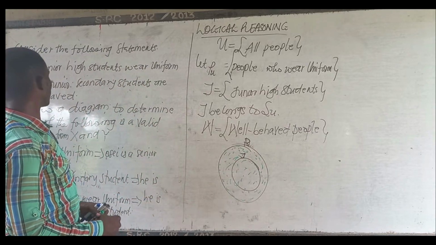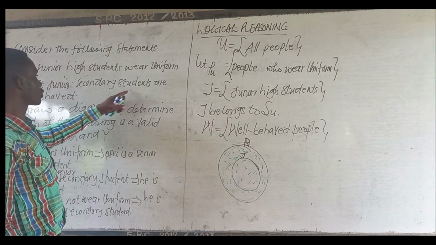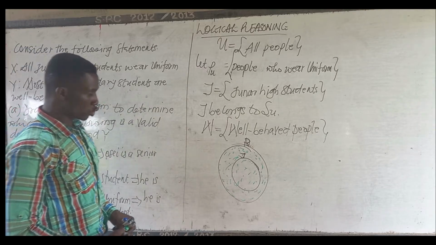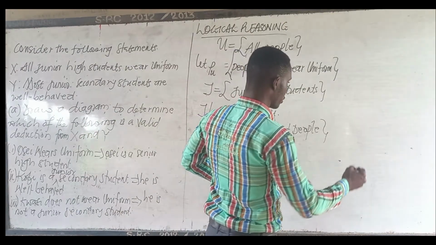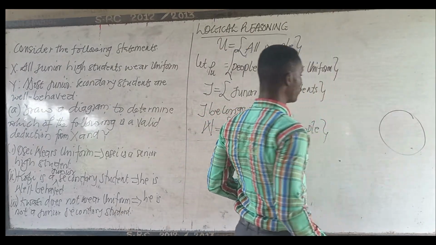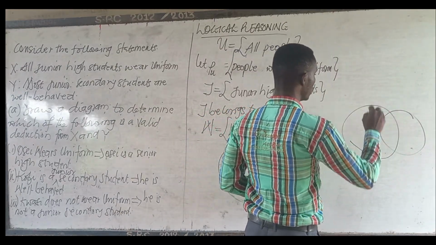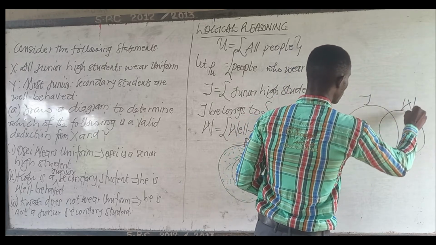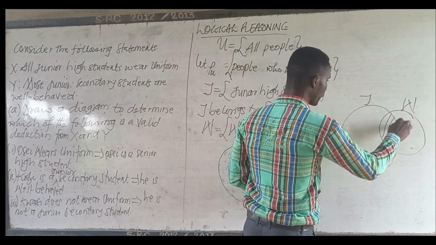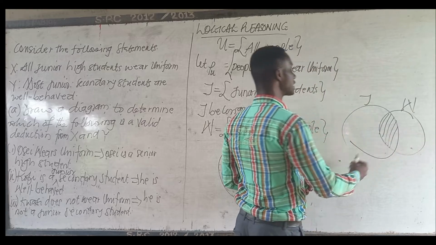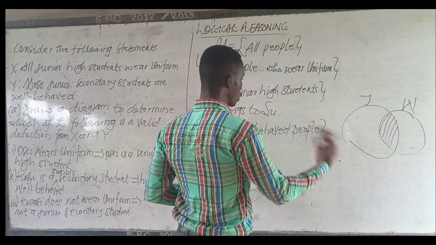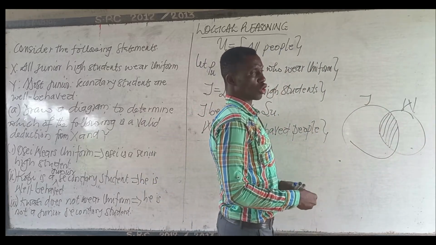Now, the second leg of the question: most junior secondary students are well behaved. So that means that if you have well behaved to be this, and we have junior secondary students, they will intersect. This part here is people who are well behaved. He said most. Most means the majority, but not all of them.